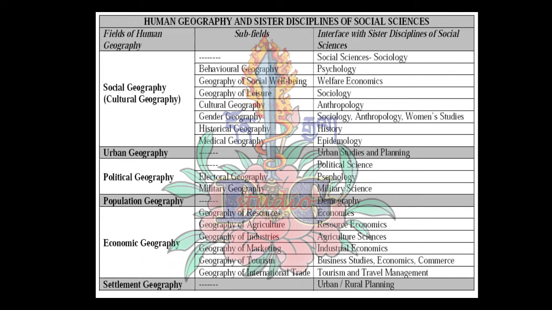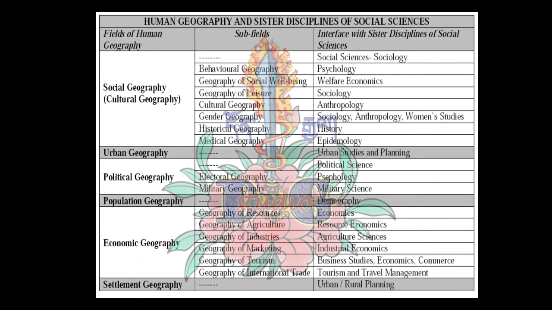The next branch of study in geography is human geography. In human geography you are going to study social geography or cultural geography, urban geography, political geography, population geography, economic geography, and settlement geography. These are the main fields of human geography. So we have two branches, physical and human geography, and in human geography you will cover all these topics.